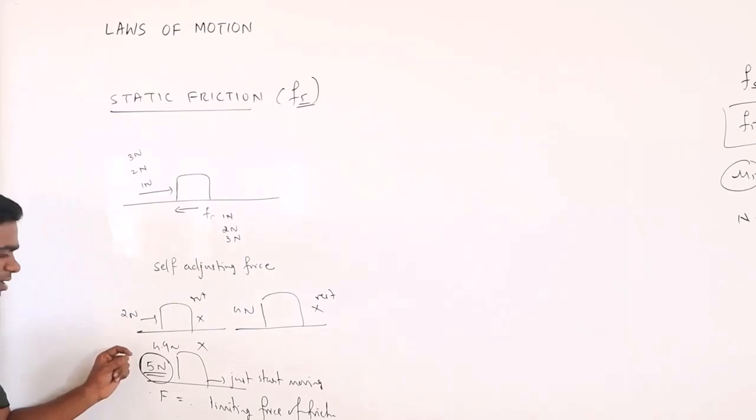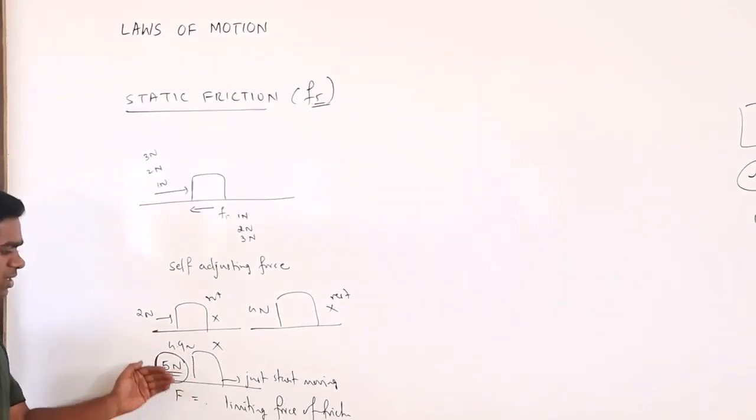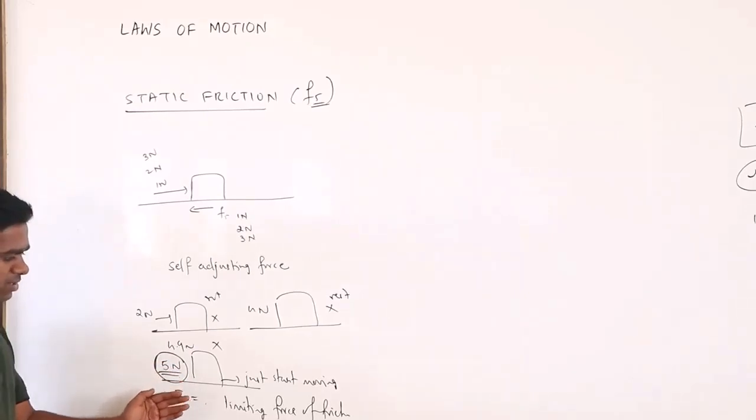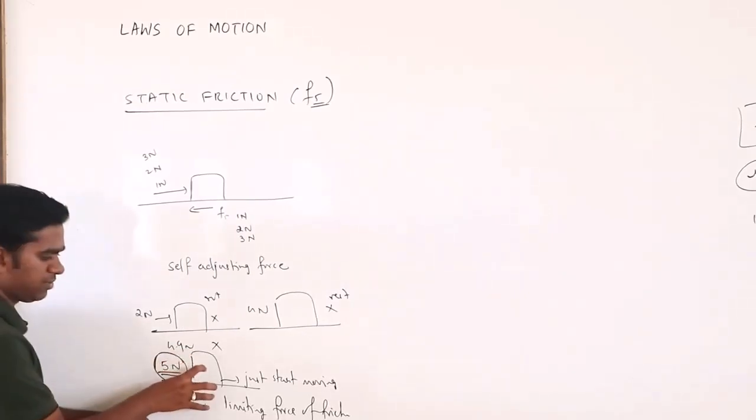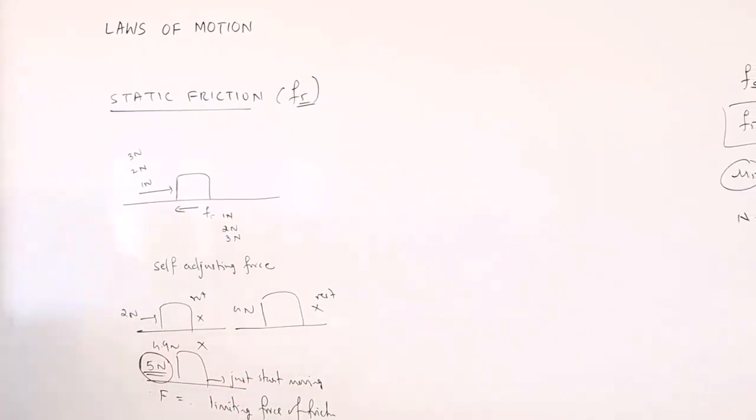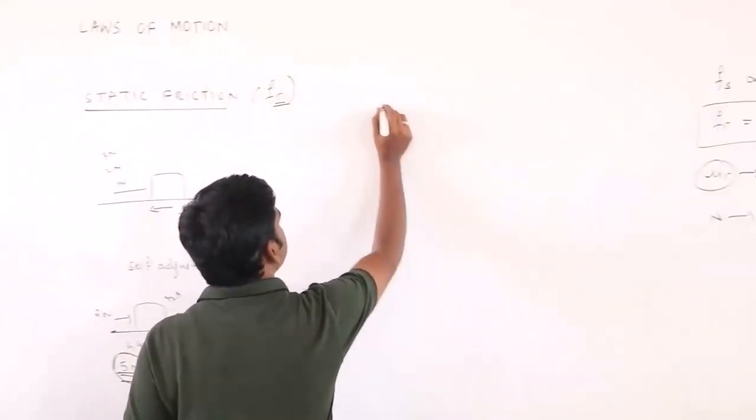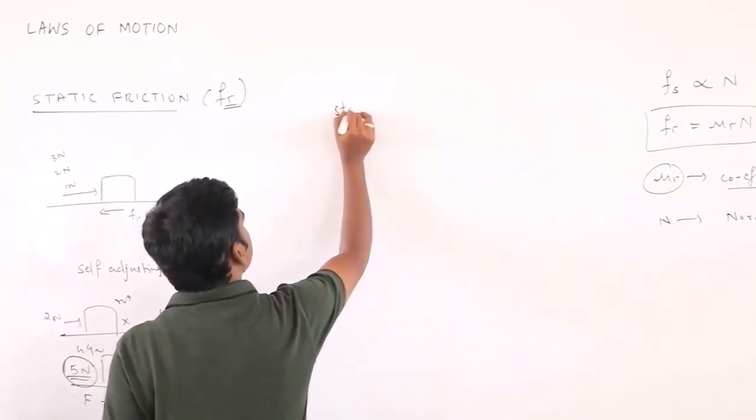It is the external applied force, or it is the static frictional force which opposes the motion of the object before the body starts to move. Or it is the force of friction, or static frictional force.